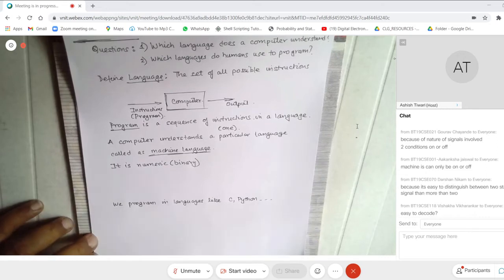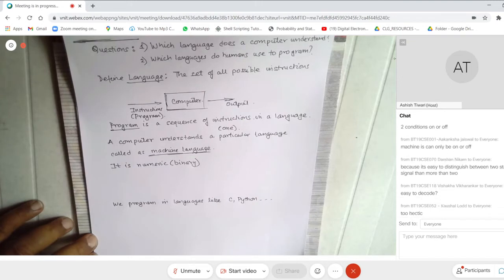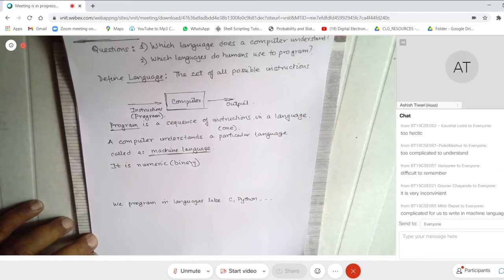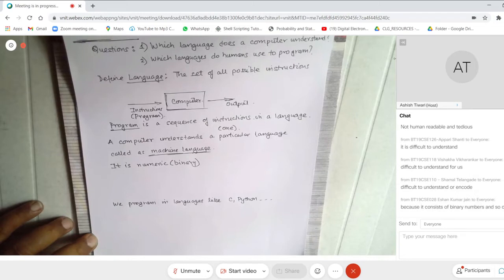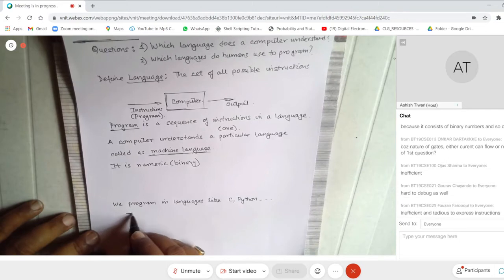Can somebody answer that? Do we use machine language to program? Have you ever written any program in machine language? Too hectic. Hectic would not be the right term. Too complicated to understand, difficult to remember, very inconvenient. Very good. Complicated, not human readable, tedious, difficult to understand. So one thing that I can figure out is it is difficult to program.